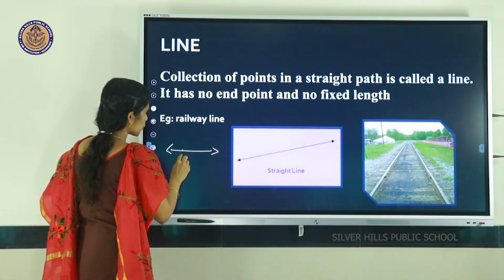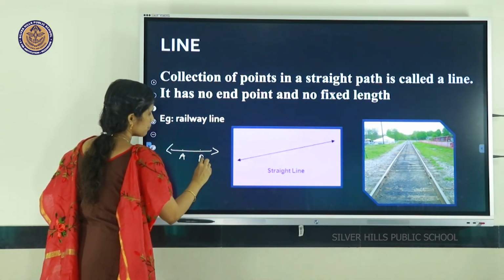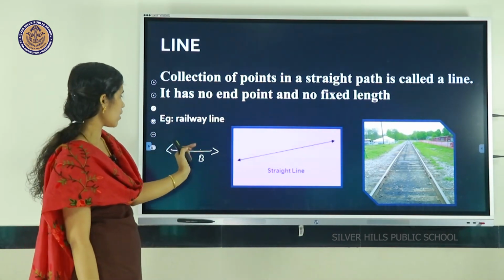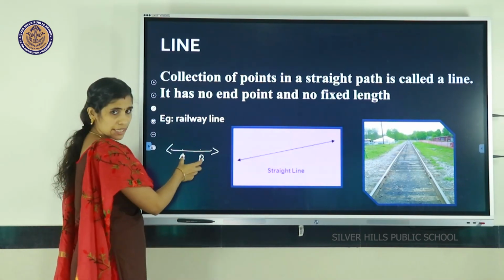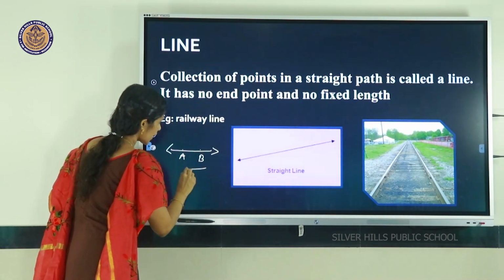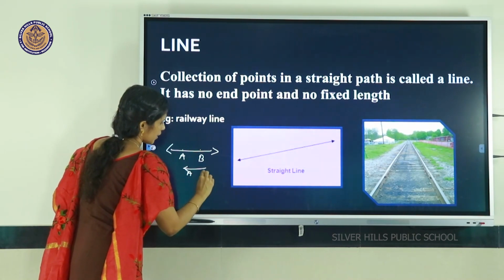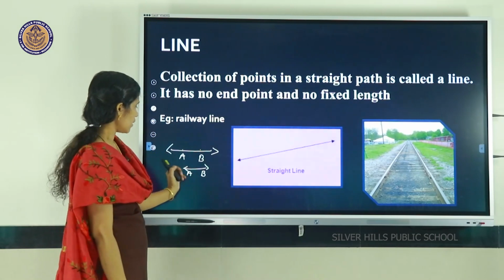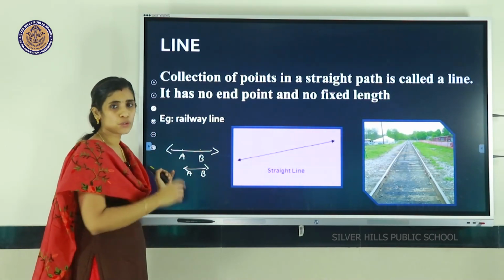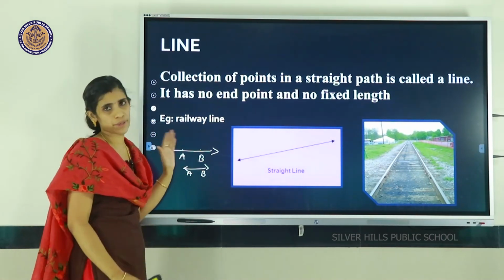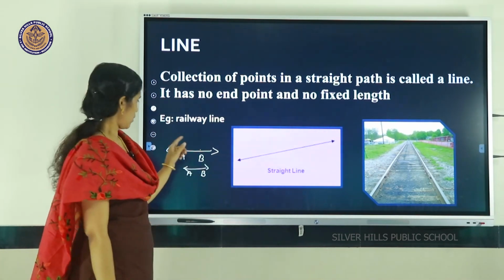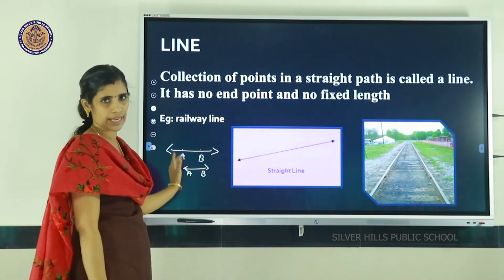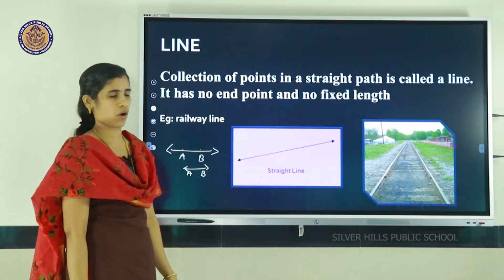We mark 2 points A and B on it. That's why we can read it as line AB. Here the two ends go to infinity. We cannot measure the length of this line. So here A and B are any 2 points on this line.